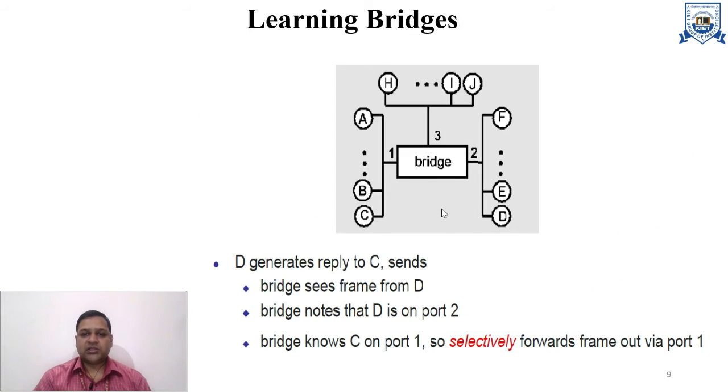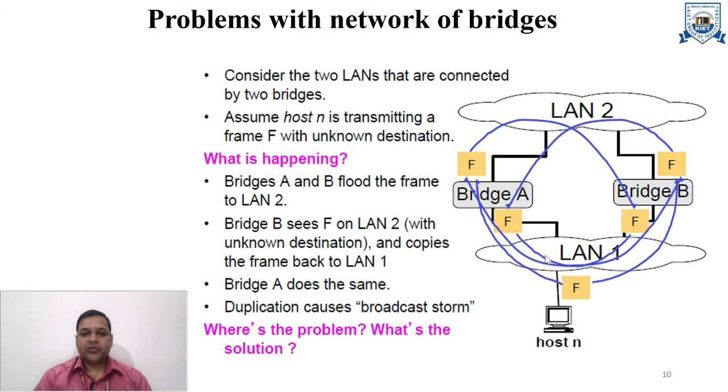Just as in the previous example, the bridge broadcasts the message frame packet to all associated LANs. Suppose host N, located in LAN 1, sends a message to communicate with a machine in LAN 2.